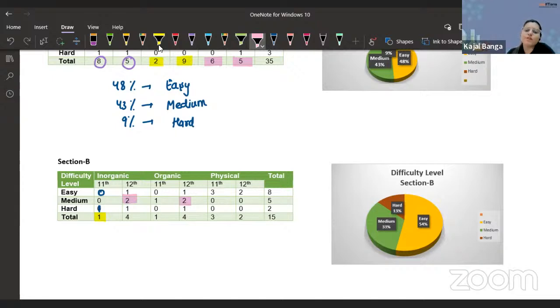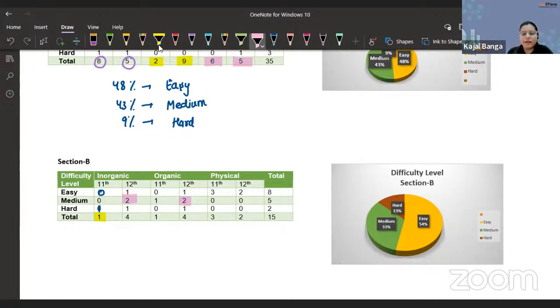Now coming to our physical, which I felt was actually the easiest part of section B. Direct formula based questions were there. No such multi-concepts were involved. We have a single concept. If we are able to identify the formula, the questions were pretty simple for us.